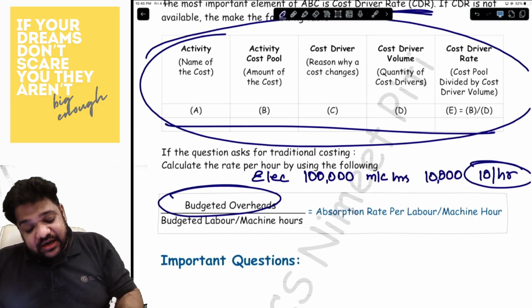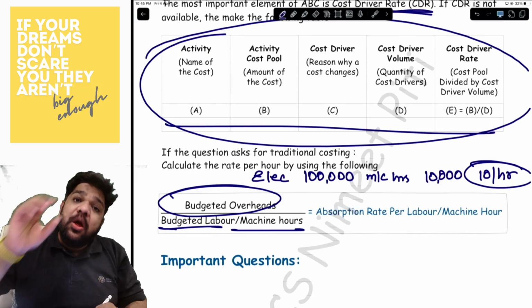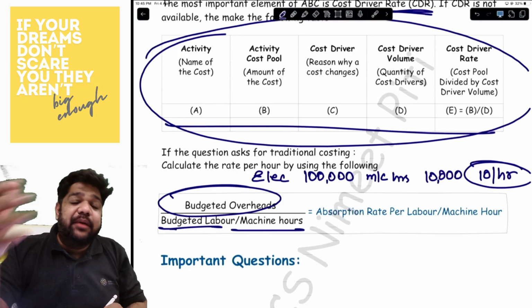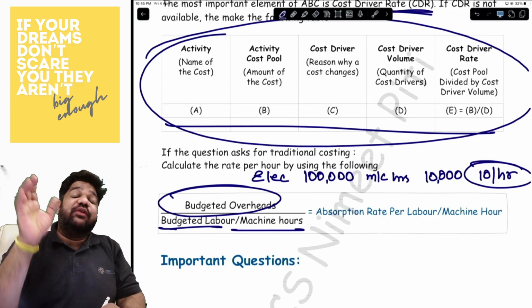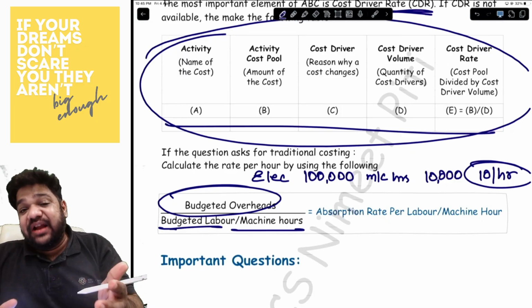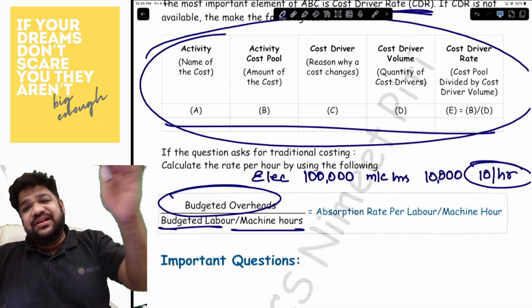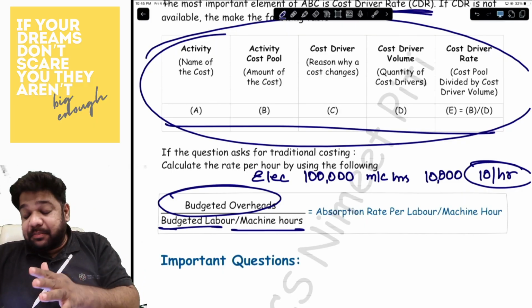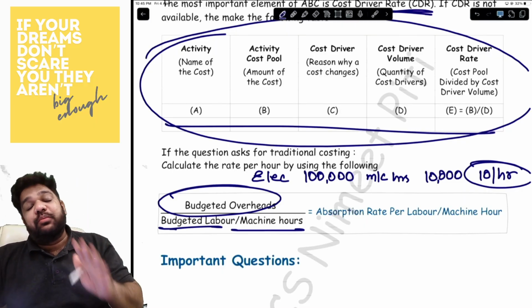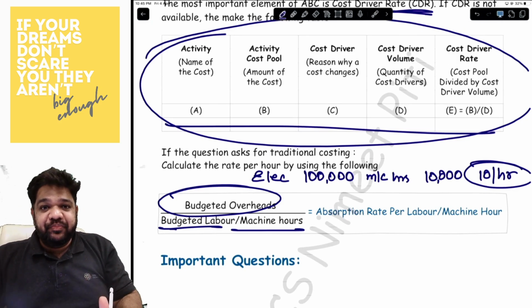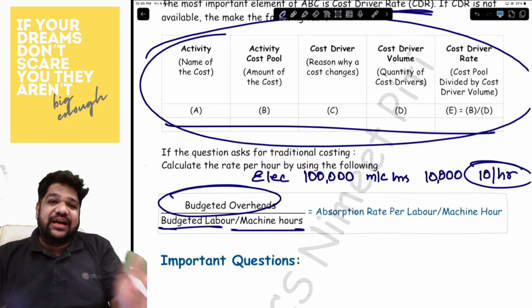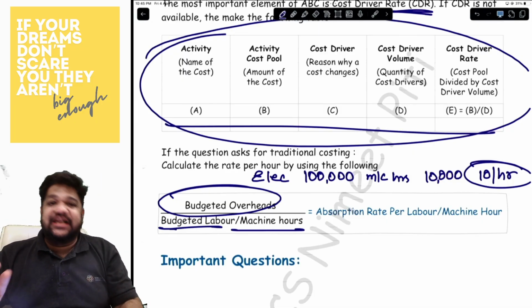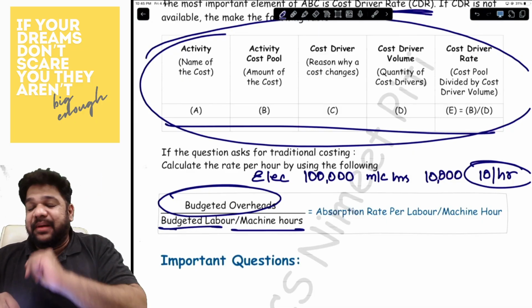It will be the budgeted overheads divided by machine hours or labor hours. That will depend on what the question is saying. If they want the absorption rate on the basis of labor hours, then you have to do budgeted overheads upon budgeted labor hours. If the question is about budgeted machine hour rate, then budgeted overheads upon budgeted machine hours is what you'll have to do. Is that understood? That is all that you need to know for ABC. I will take a quick short break and come back with the rest of it.